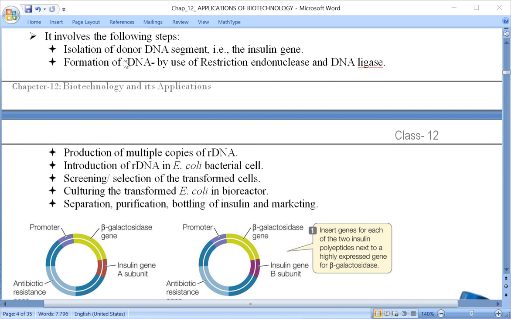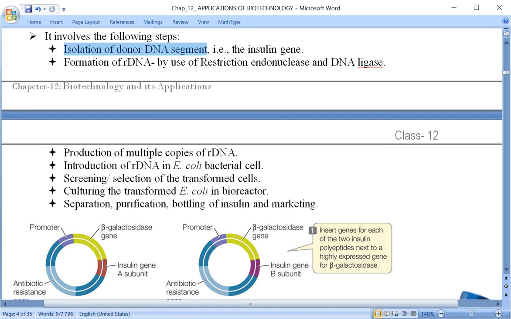It involves the following steps, whatever we have discussed till now. The first one is the isolation of the DNA segment, that is, the donor DNA segment, meaning the cell from where the insulin gene was isolated. So for both segments, for chain A and for chain B, isolation of the DNA segment was done first of all.